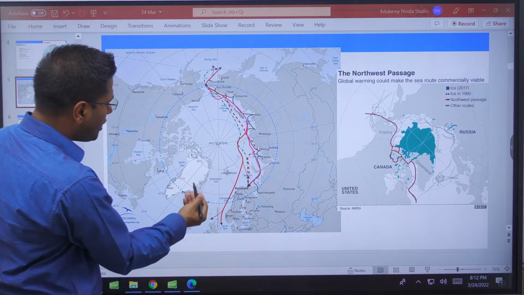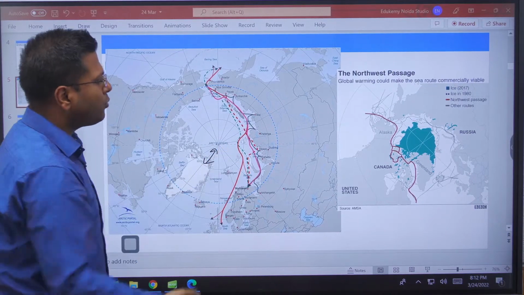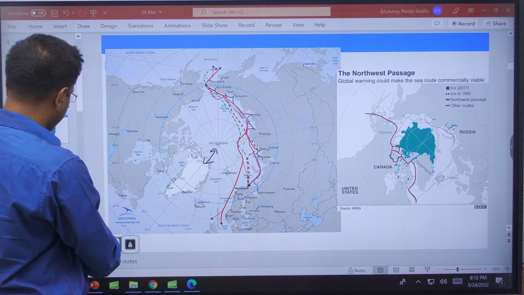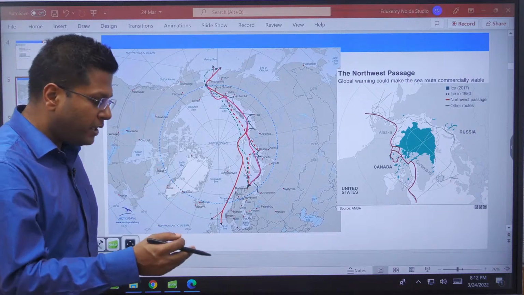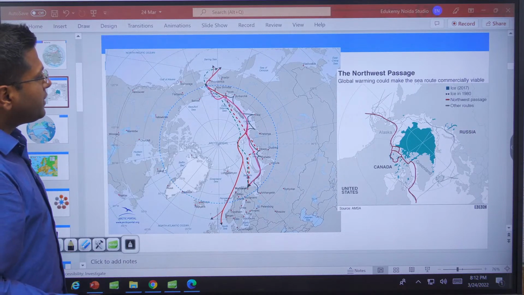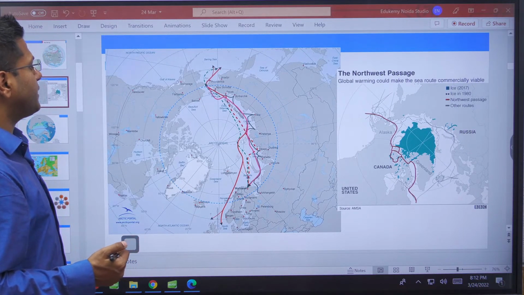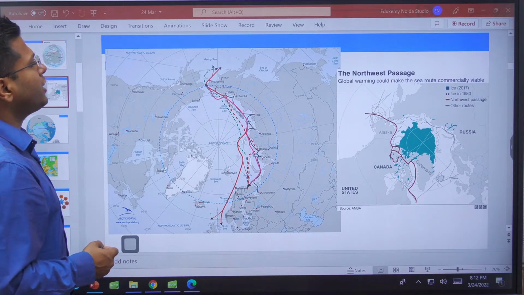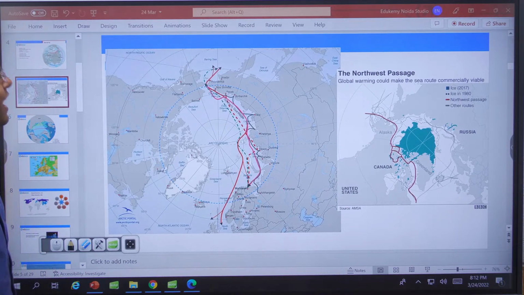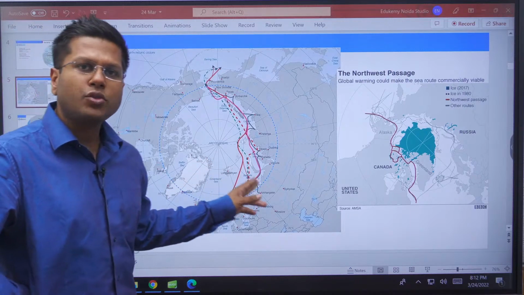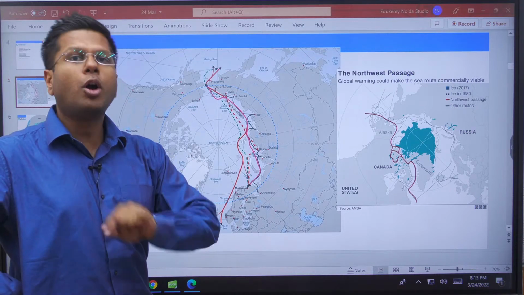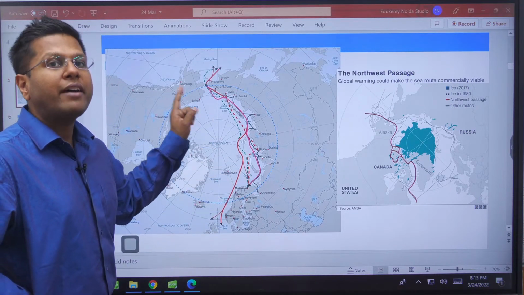Why? Because the exclusive economic zone of each of these countries exceeds almost all the regions, and in fact they overlap also. So there is an issue between Russia and USA, right? Both of them say this is our economic zone and we will have this zone exclusively for us. Similarly, there are islands which are disputed because of exclusivity over 200 nautical miles from the land area. So this is the reason all these 8 countries are at some level of dispute. However, the area is not a part of the global common. For the Southern Ocean, for the Antarctic region, we have a common treaty, but for the Arctic region, we do not have a common treaty, right?